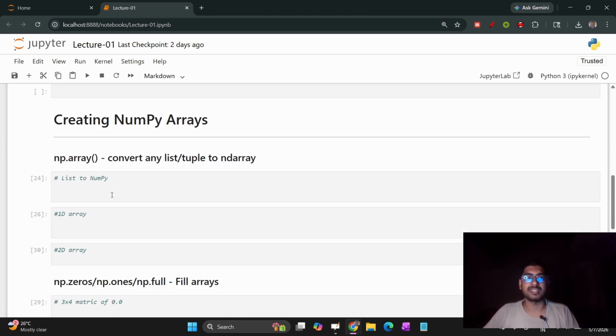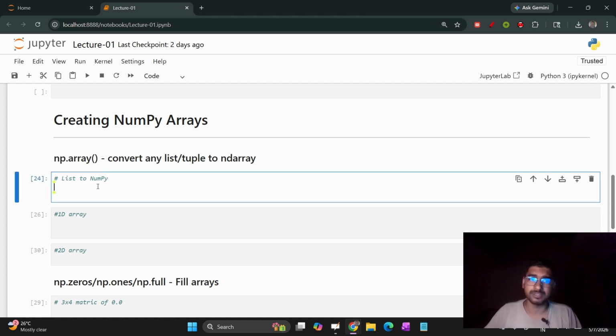To create a NumPy array, I already used np.array. This is one of the commonly used functions that we will be using in the whole video, the whole project, and everywhere. That is called the numpy.array function. So let me create a NumPy array: array equals np.array, and here you have to put the list, as I already showed you in the example. For now, we will create our NumPy array here.